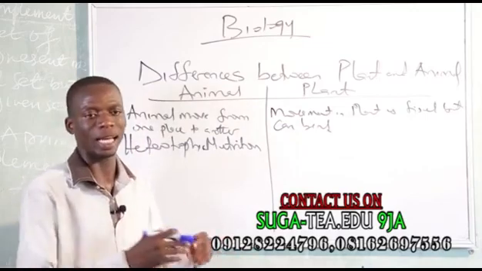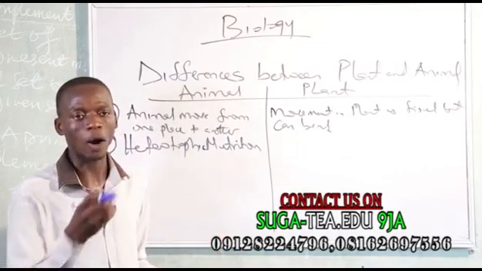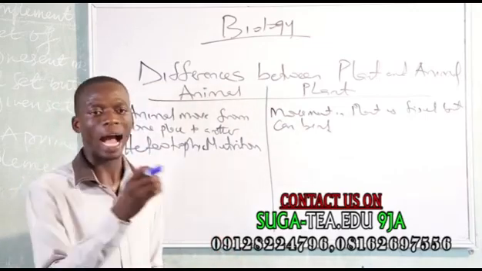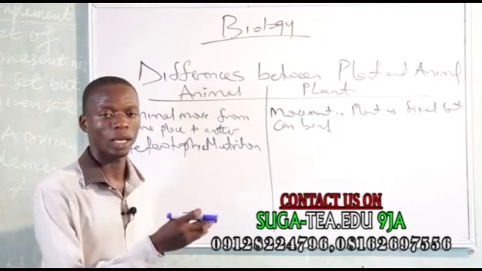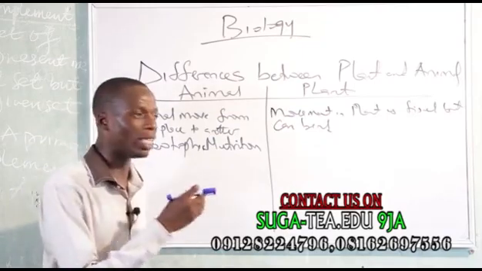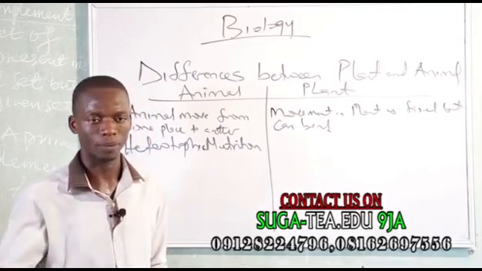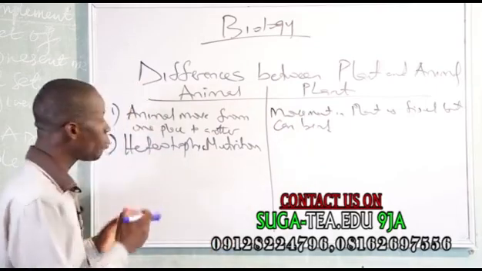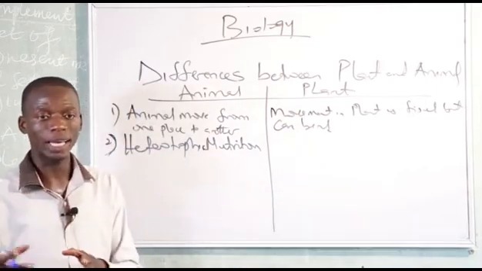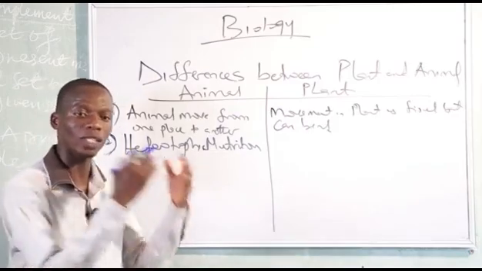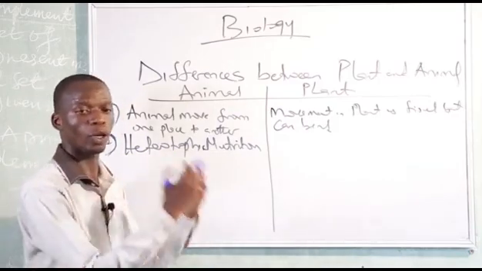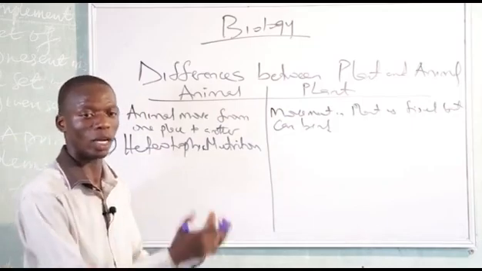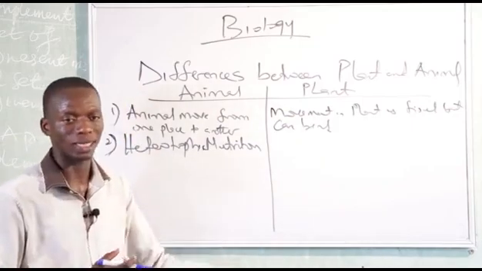Peradventure, when the person dies, there are some organisms that feed on dead animals, like vulture, like eagle, that is now tertiary consumer. So you now understand that animal cannot produce its own food. It depends on other organisms, which is more of plants, to take nutrients.